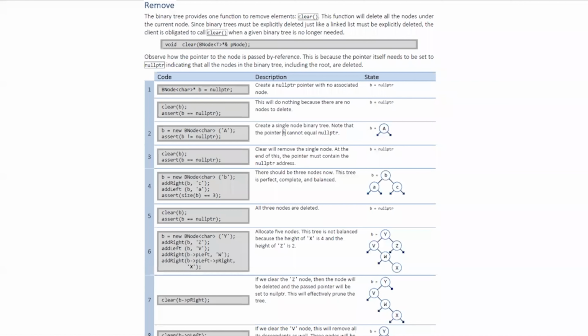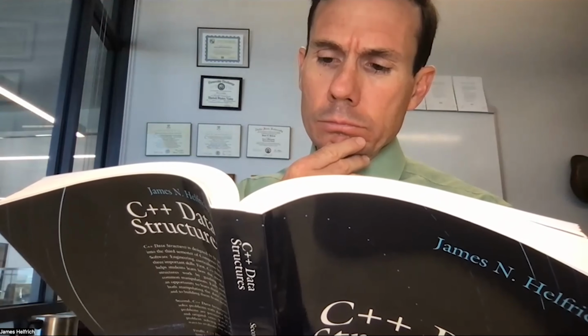We can learn more about this by reading the binary tree chapter of the C++ data structures textbook.